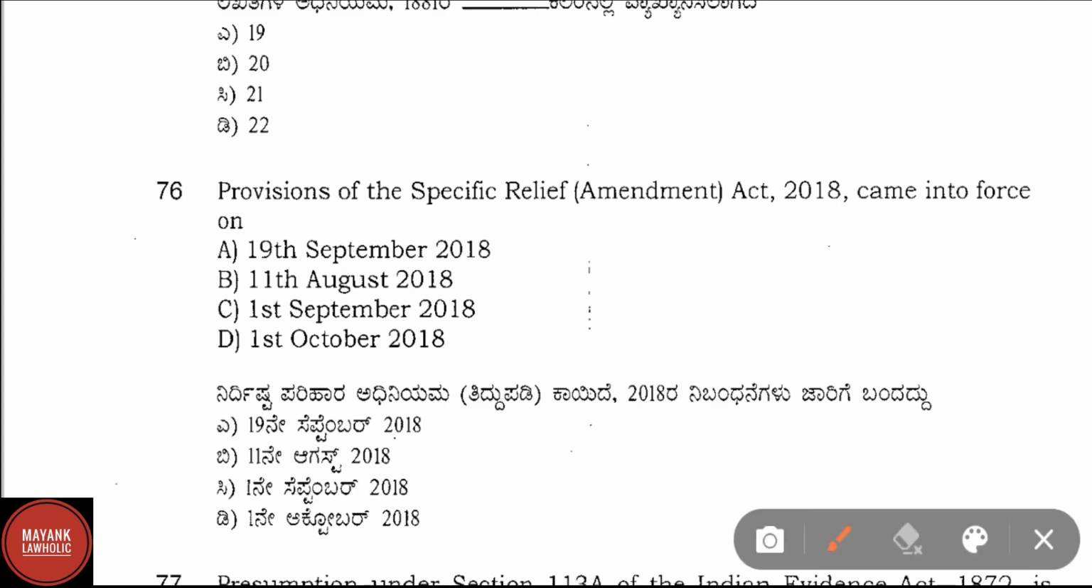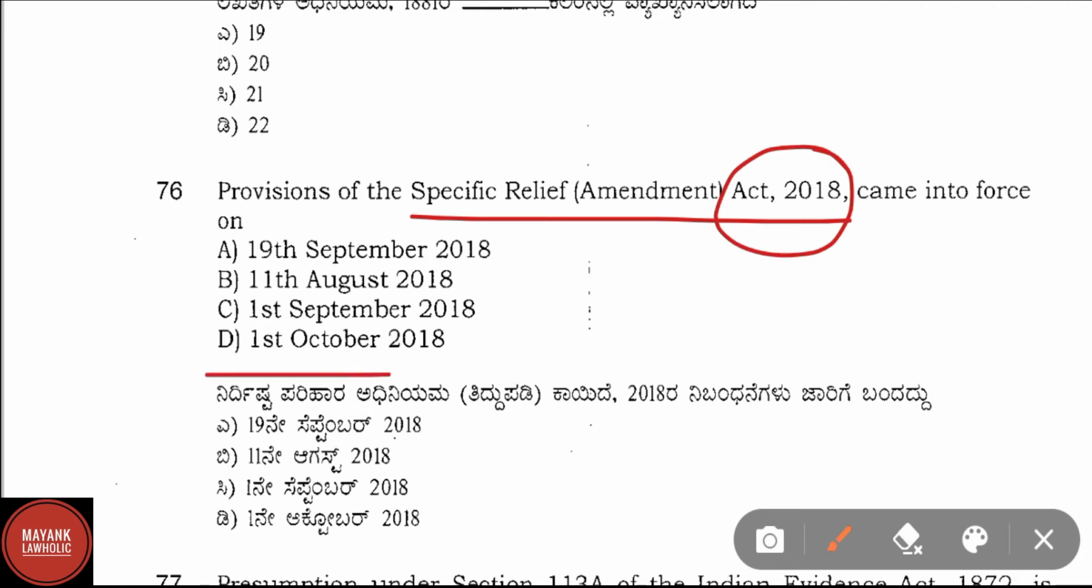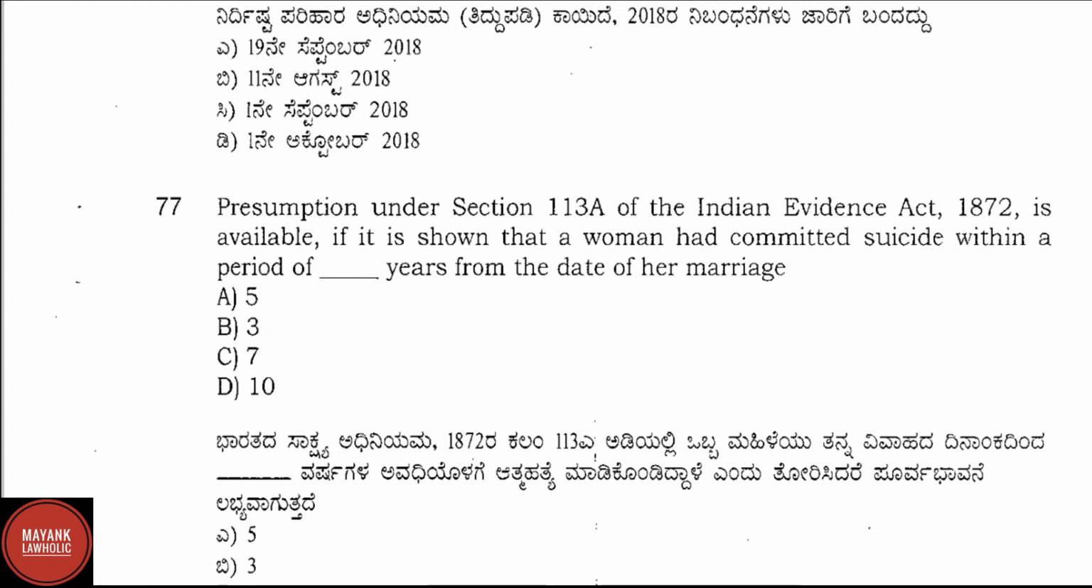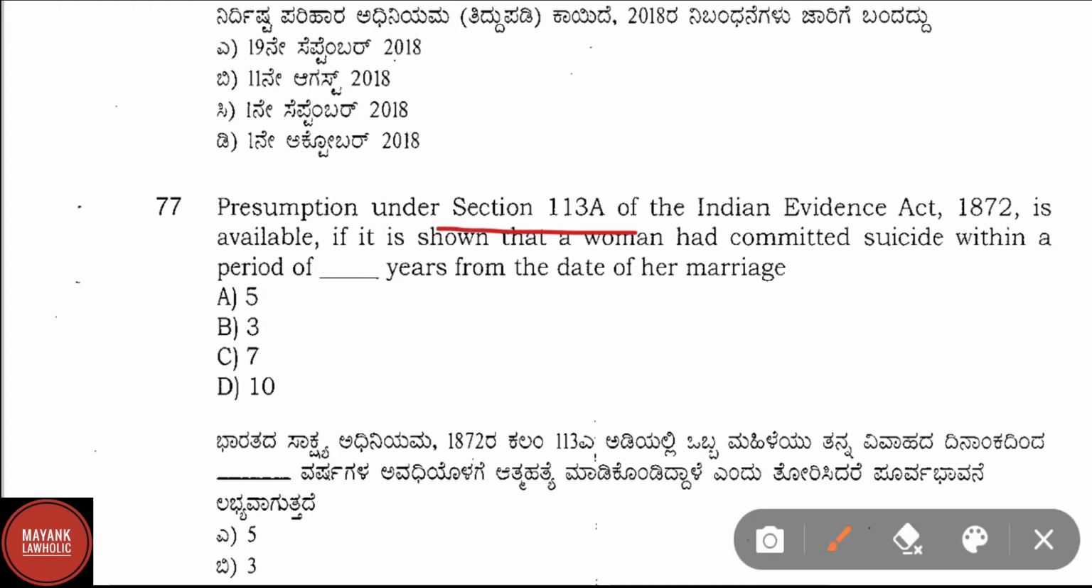Question number 76. Provision of the Specific Relief Amendment Act 2018 came into force on, correct answer is option D, that is 1st October 2018. Question number 77. Presumption under section 113A of the Indian Evidence Act 1872 is available if it is shown that a woman had committed suicide within a period of dash years from the date of her marriage. Correct answer is option C, that is 7 years from the date of her marriage.